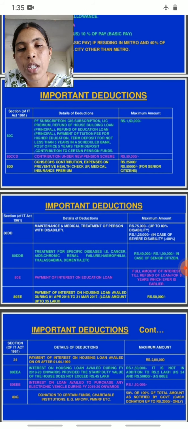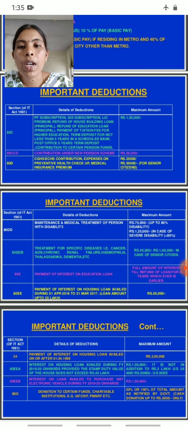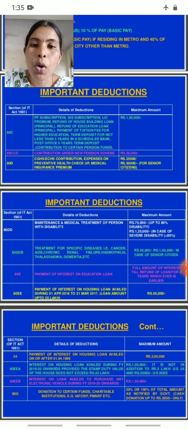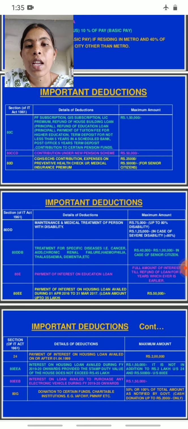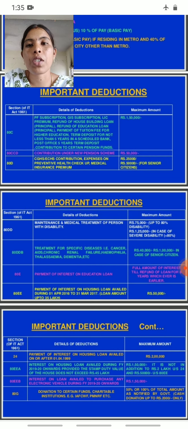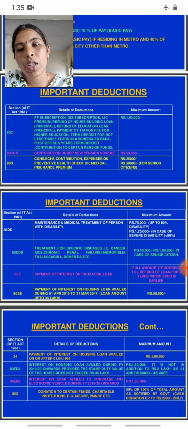What do the deductions mean? PF subscription, GIS subscription, LIC premium, refund of house building loan principal amount, refund of education loan principal amount, payment of tuition fee for higher education, term deposit not less than 5 years in a scheduled bank, post office 5 years term deposit, contribution to certain pension funds. So the maximum amount is 1,50,000 rupees.